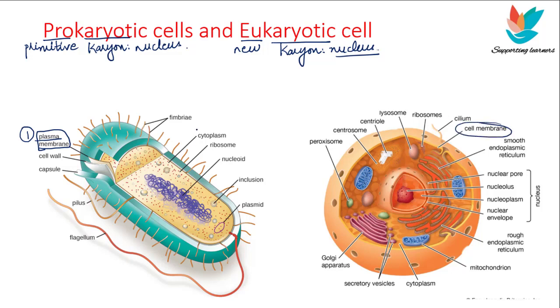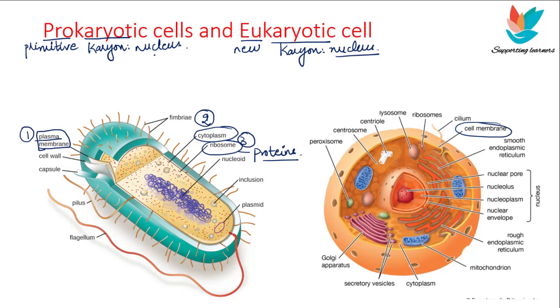Right, second thing is the cytoplasm. Cytoplasm is a fluid content inside the cell. So this fluid content is present in both prokaryotes as well as eukaryotes. And the third thing is the ribosomes. Ribosomes are found in both prokaryotes and eukaryotes. They are non-membranous organelles and their function is to manufacture the proteins. So both the prokaryotes and eukaryotes have ribosomes, although the prokaryotic ribosomes are smaller in size than the eukaryotic ribosomes.